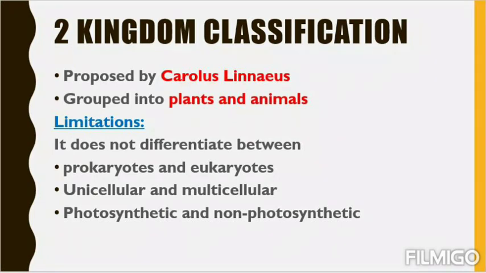First one is, it does not differentiate between prokaryotes and eukaryotes. I hope you guys know what is prokaryote, what is eukaryote. Prokaryote means primitive type of cell, a cell that does not have a true nucleus. Means prokaryotic cell does not have a true nucleus. So that means a nucleus that is not surrounded by a nuclear membrane. So this cell has an organelle like nucleus, not a true nucleus, not the nucleus that we have.